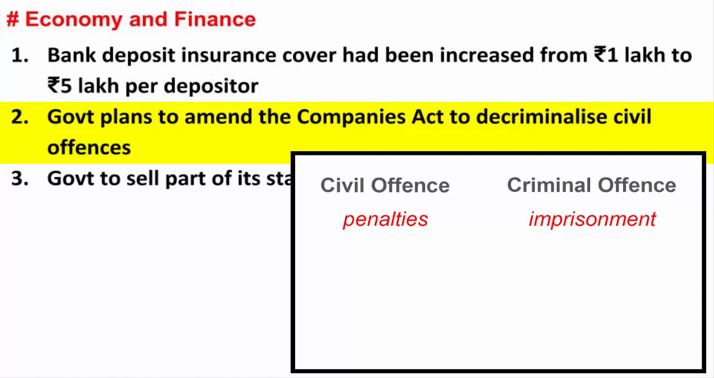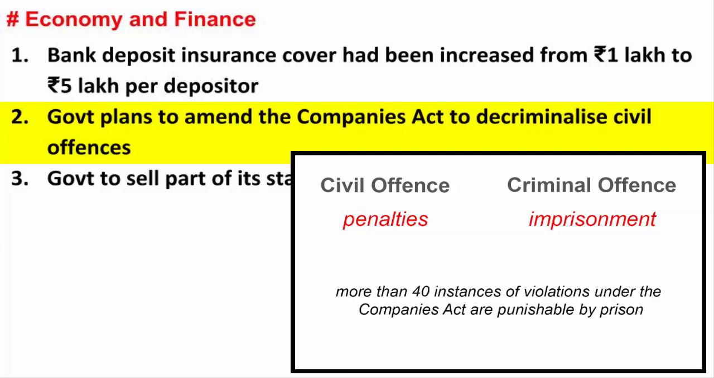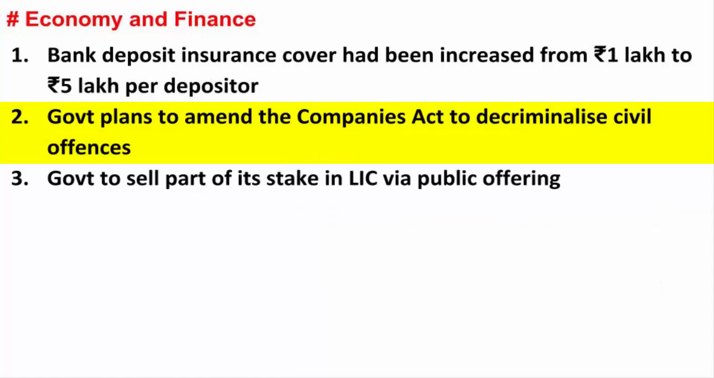There's a big difference between criminal and civil offence. A civil offence may attract penalties, but a criminal offence can lead to imprisonment. As of now, more than 40 instances of violations under the Companies Act are punishable by prison. You can imagine this may discourage and scare the businesses and investors before starting a business. Many in the business community see it as harassment by the government. And obviously our economy depends on the business community. So the government is trying to find a balanced approach by decriminalizing civil offences.